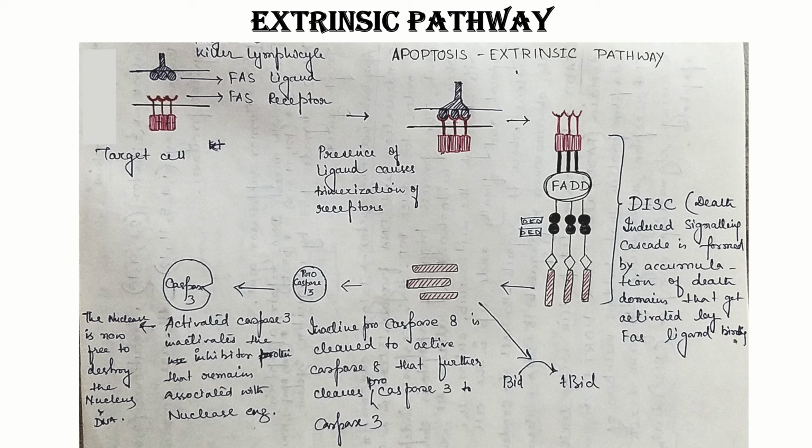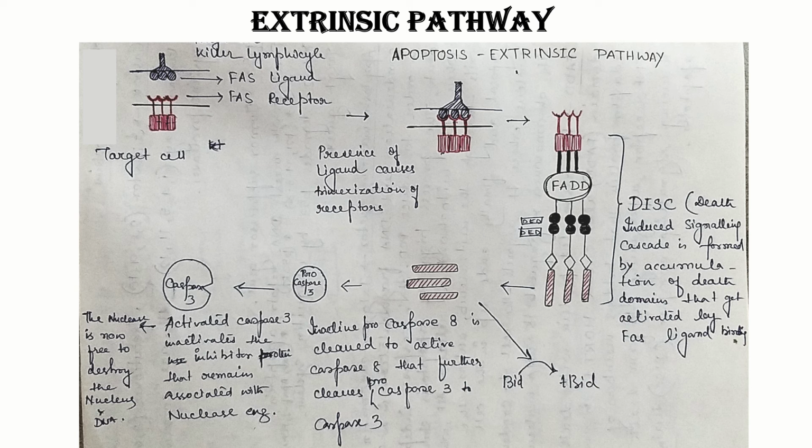Now, what is FADD? FADD is Fas associated protein with death domain. It's also called MORT1, which is an adapter protein that bridges members of TNF receptor superfamily to form death-inducing signaling complex, or DISC, during apoptosis.